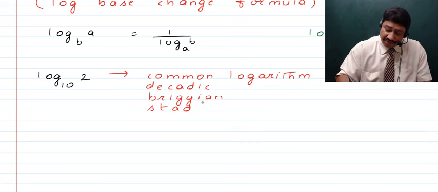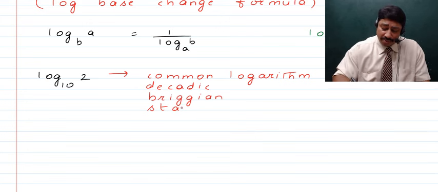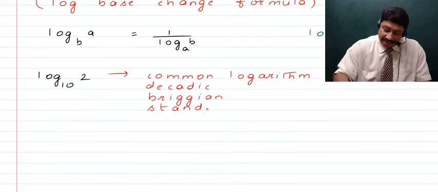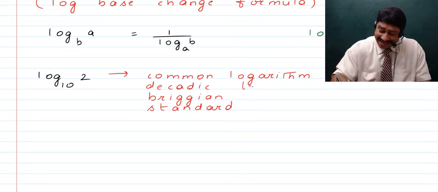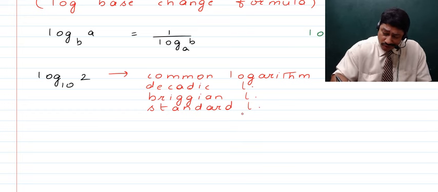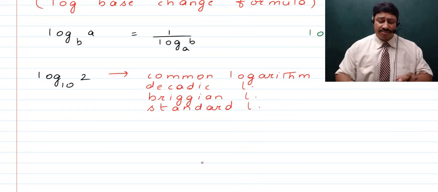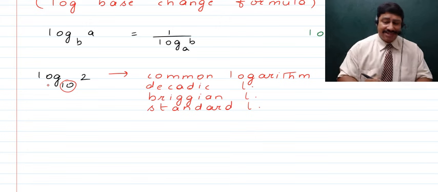So if you ask your friends, I'm sure they will have a hard time telling you the synonyms of what common logarithm is. So if you talk about decadic logarithm, or Briggsian logarithm, or standard logarithm, they're the same as the common logarithm. That is when the base is 10.